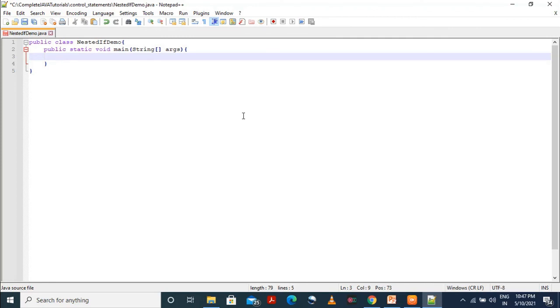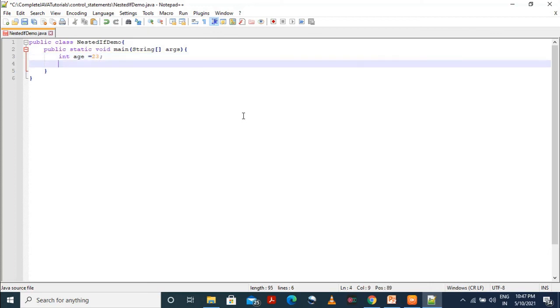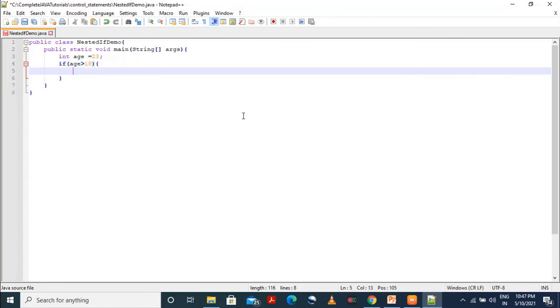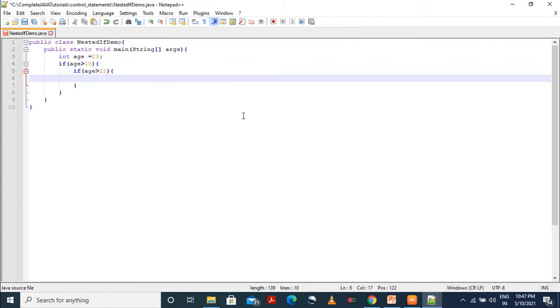Then we will give here a condition, int age is equal to 23. First I'll compare if age is greater than 18, so it will come inside the block. If age is greater than 21, I'm keeping the same example in the code itself. You can use your own logic, your own variable with your own example, you can try it, but you must try it.